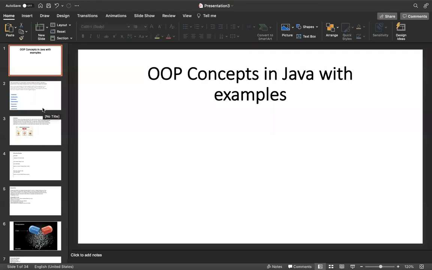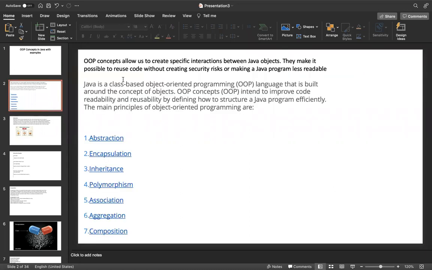Hi friends, now I am going to explain the OOPS concepts. What is OOPS? OOPS is object oriented programming in Java. What is the advantage of OOPS? OOPS is generally used for code reusability. Code reusability means once you develop the code, you can reuse it anywhere else, without writing the same code again. That is the advantage of OOPS.